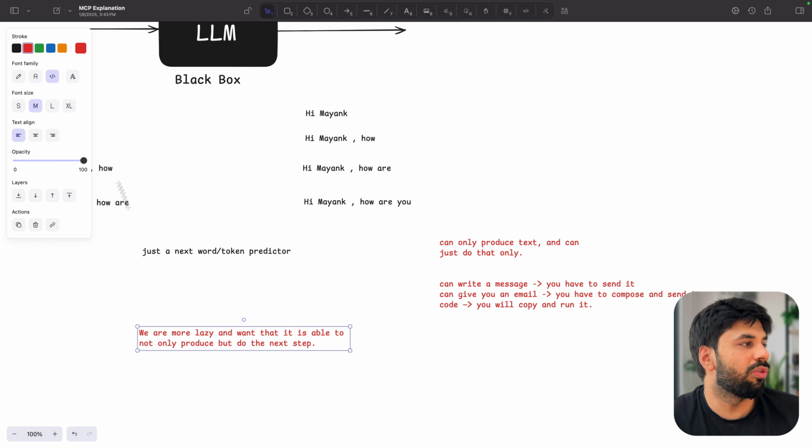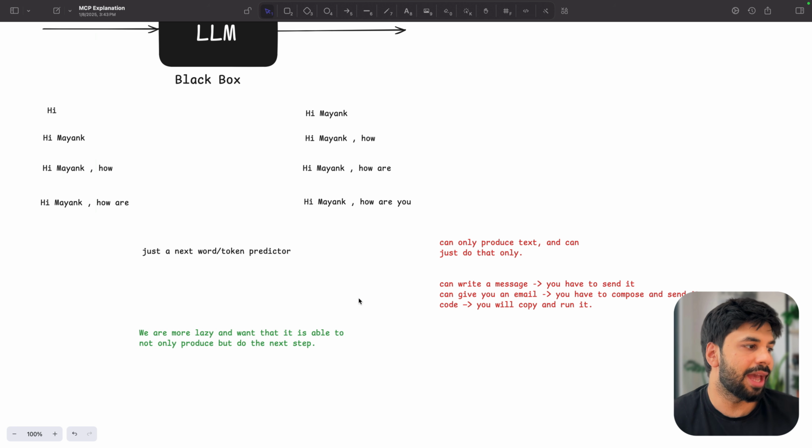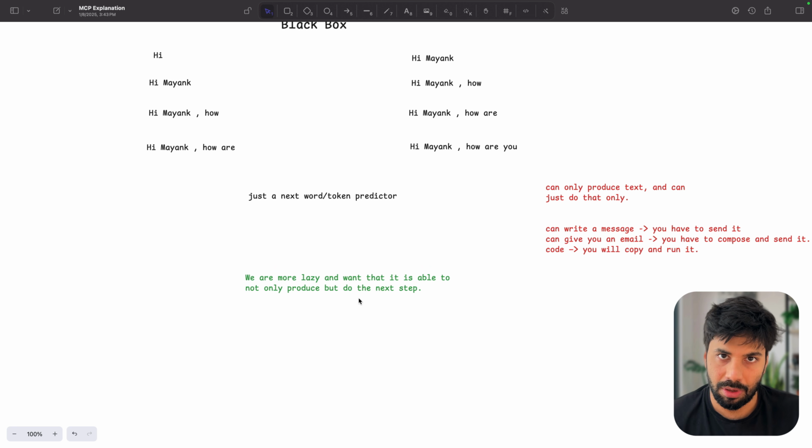So this is the overall understanding, everyone, that as of now, our LLM, the model, can give us the output based on our input, but we were using that output at some places, right? It was not that we asked for the output, maybe we were using it for work or something. Let's say if I ask it to write an email, I have to send that email as well. That is where the overall use case of tools comes into the picture.